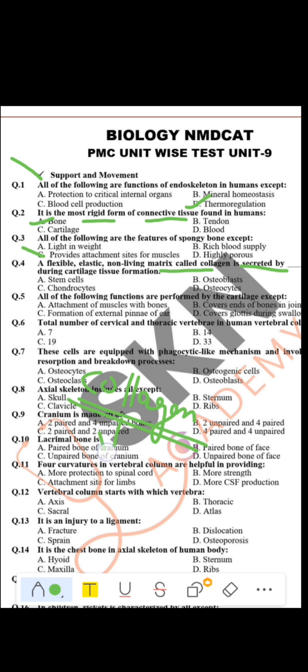This is secreted by the chondrocyte during cartilage tissue formation. Now remember, whenever cartilage is formed, the living cell of cartilage is known as chondrocyte. The living cell of cartilage is chondrocyte, which does the formation.